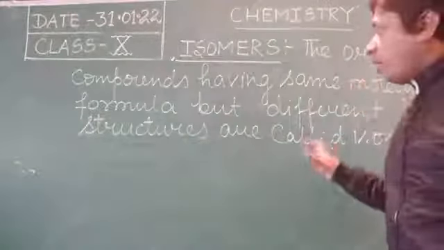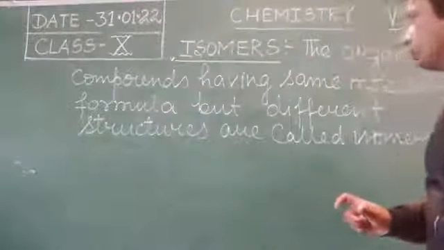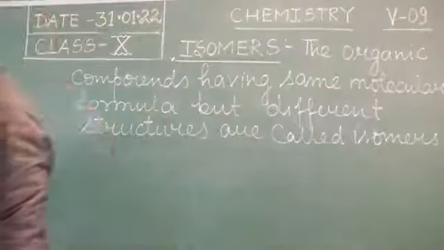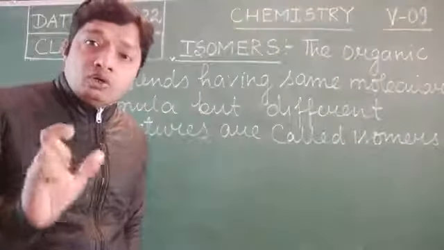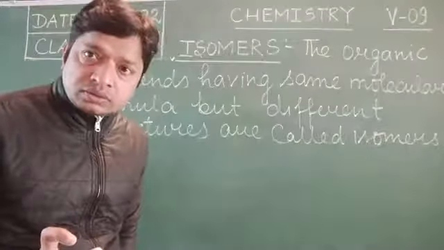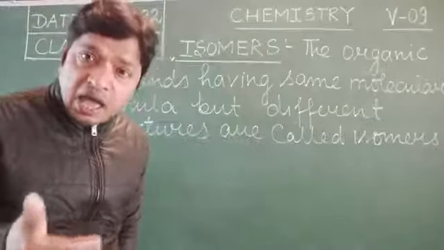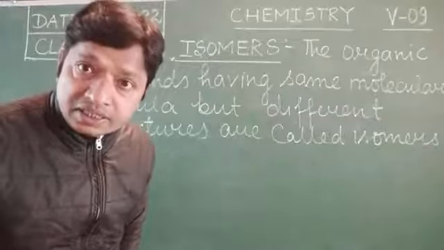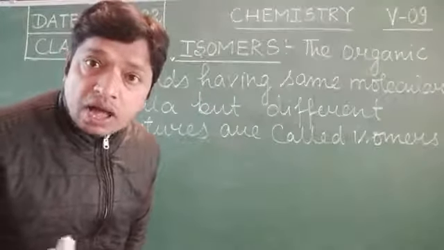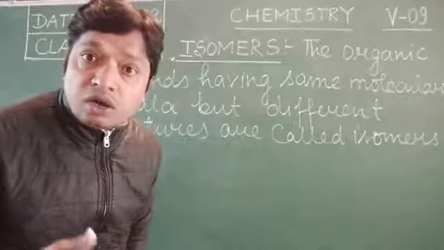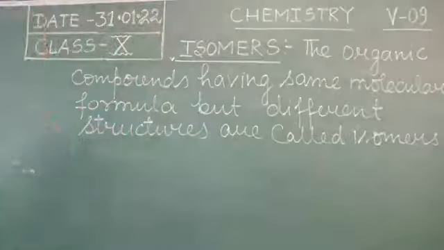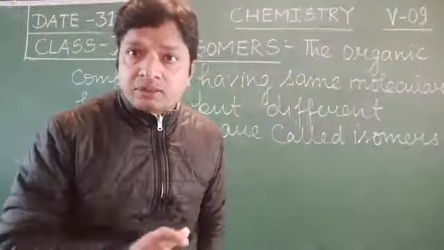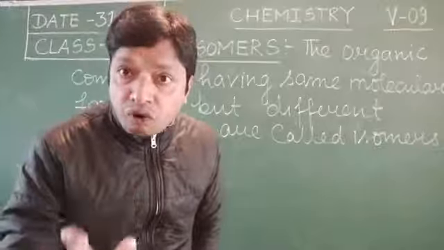The organic compounds having the same molecular formula but different structures are called isomers. The property is called isomerism. It is the property due to which the organic compounds form isomers.